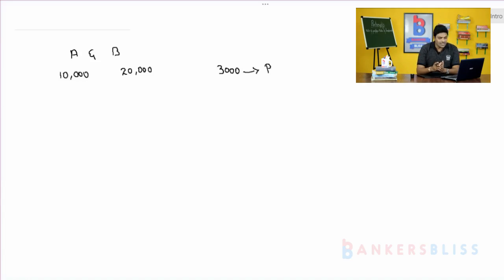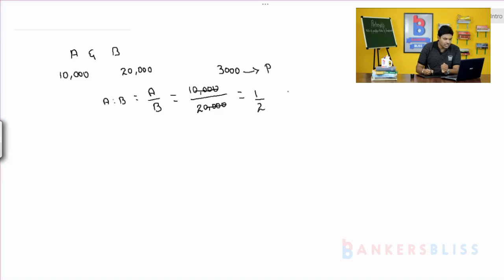Let us see the ratio of their investments. A is to B, which is nothing but A by B, equal to 10,000 divided by 20,000. Four zeros get cancelled and you end up with 1 by 2, which means the ratio is 1:2.